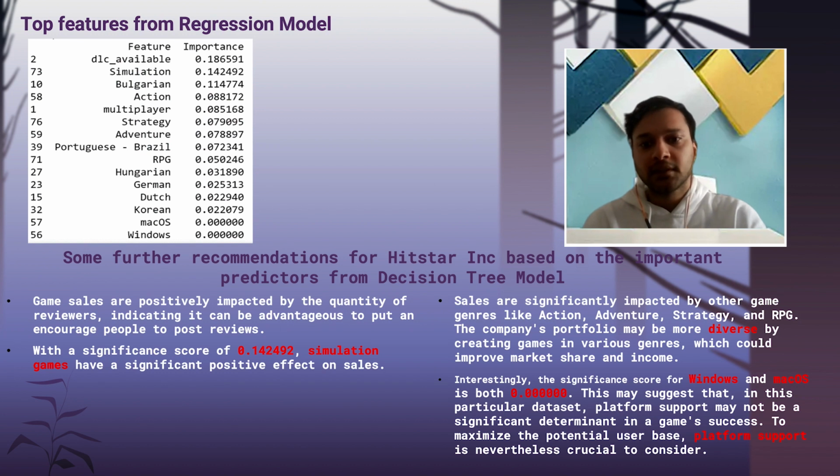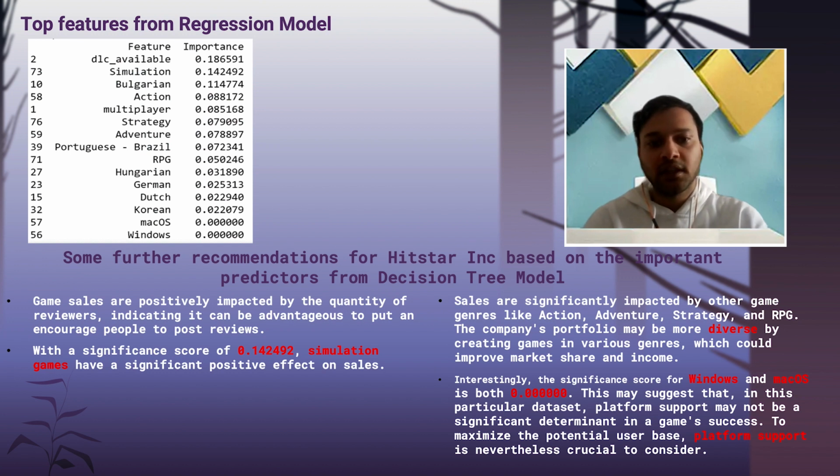But along with this, it's also important to include other popular genres as well, like action, adventure, strategy, and RPG, which can give the portfolio of Hitstar INC a more diverse outlook, and it will help us to reach a wider audience.